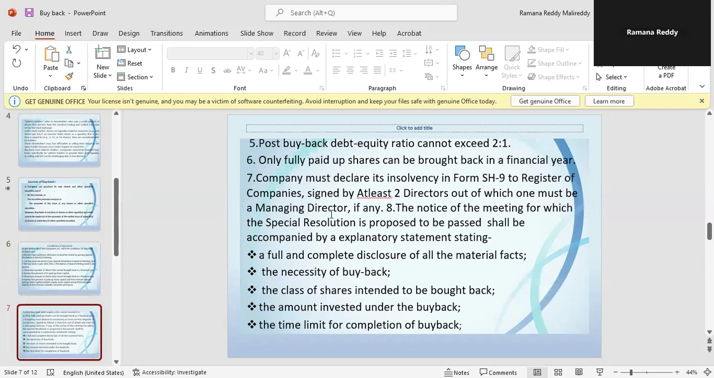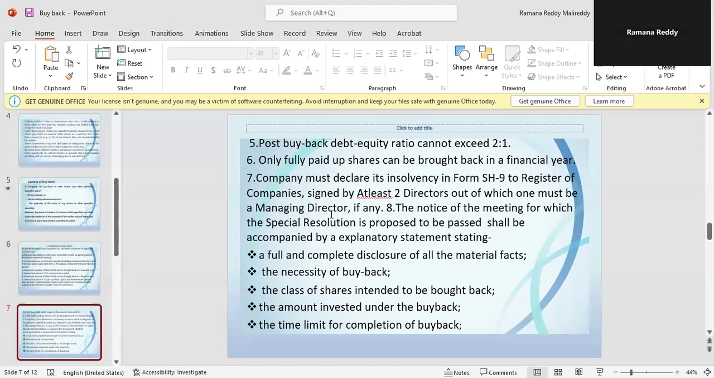Post buyback debt equity ratio shall not exceed 2:1. Only fully paid up shares can be bought back in a financial year. Company must declare its solvency in Form SH9 to Register of Companies, signed by at least 2 directors, out of which one must be a managing director, if any.